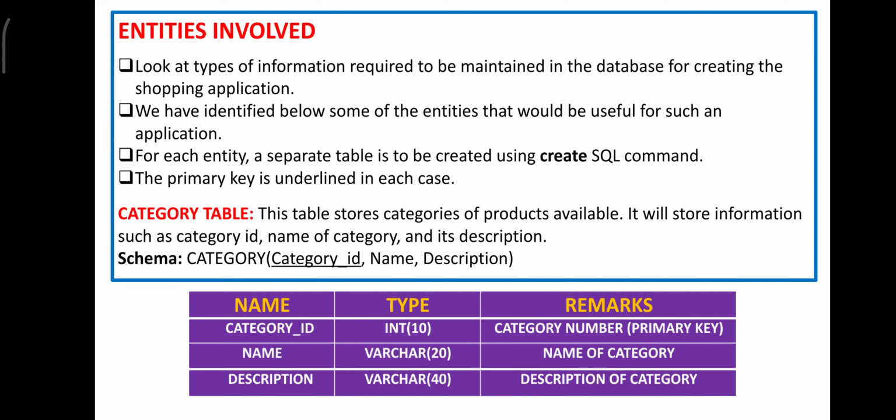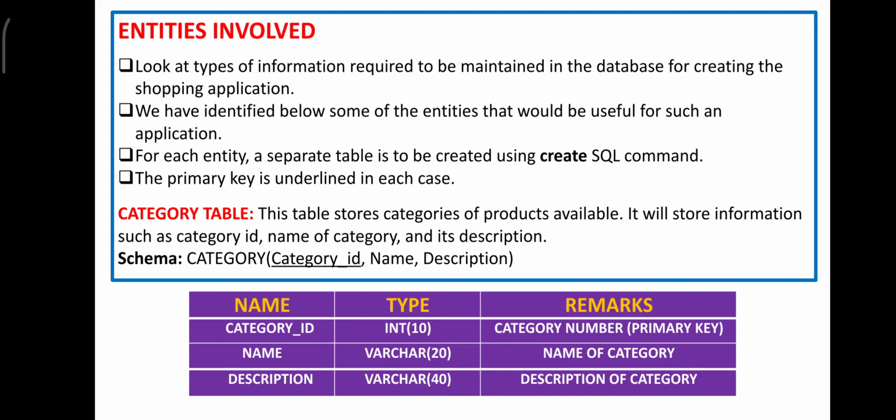Now entities involved. Now below I have clearly given you, this is the category table. What is a category table? A category table will have the broad classification of to whom it will be suitable, whether it is suitable for men or whether it will be suitable for women or newborn babies or for senior citizen. So some of the fields that are needed is the category ID, the name of that category, and then the description of the category.